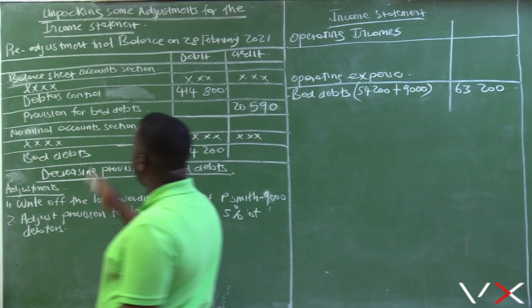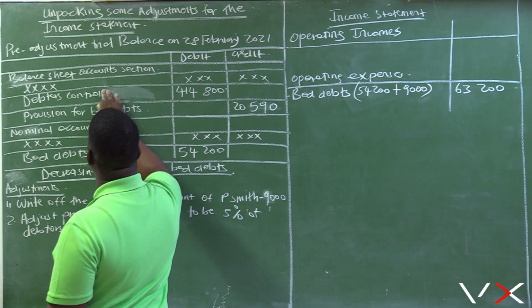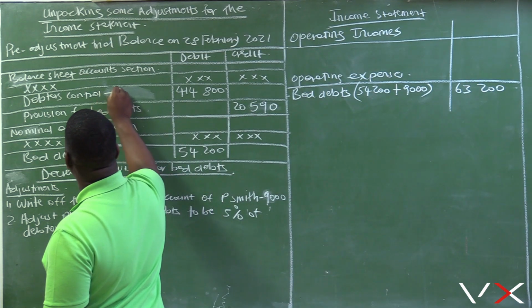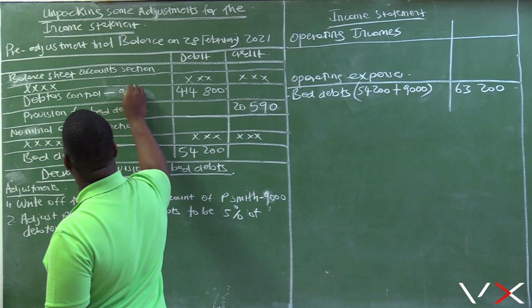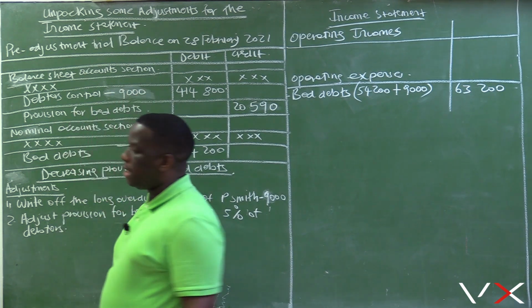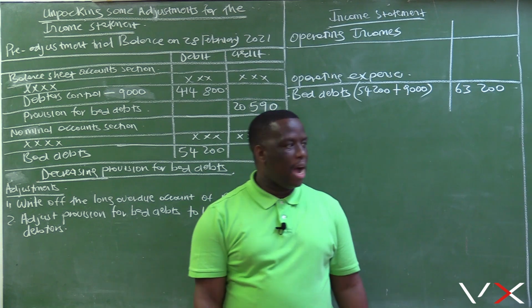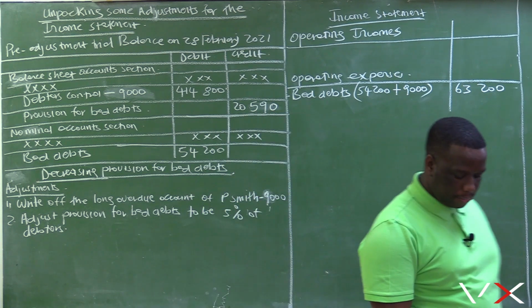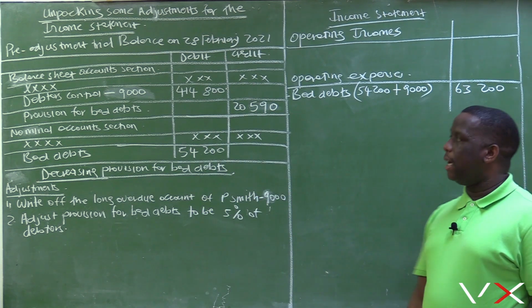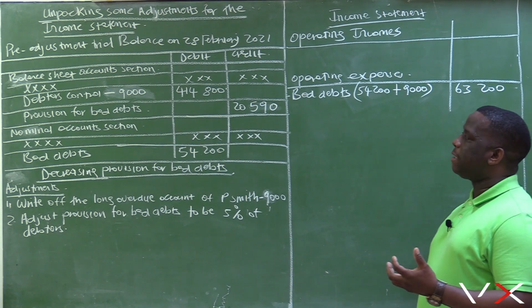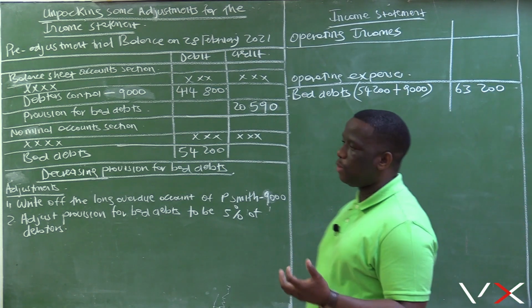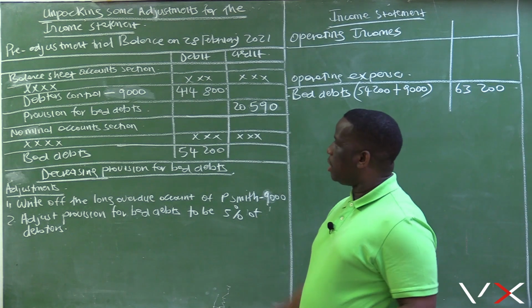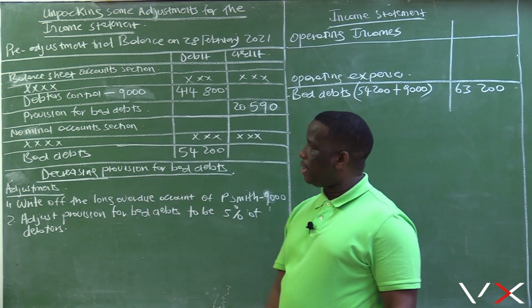And with your lead pencil, you will then have to note in your question paper that the debtors control will also have to decrease by 9,000. When you are writing off bad debts, the amount that you are expecting to receive from the debtors is reduced, because it's obvious now that this 9,000 is written off.